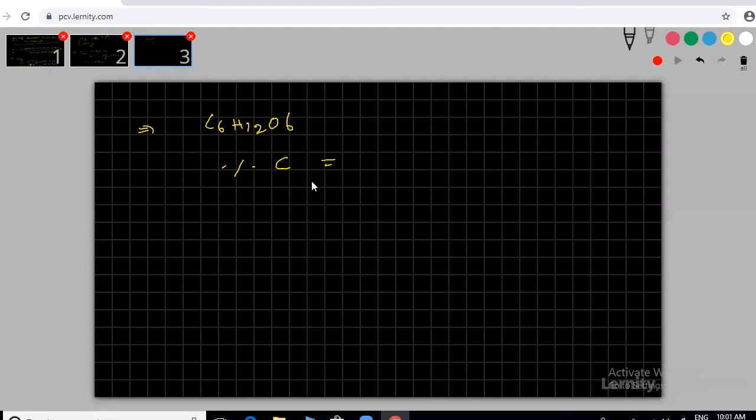Some people have done it approximately. What's the carbon percentage? 40. Everyone got 40%. I didn't solve that one. That's why these are your answers only.